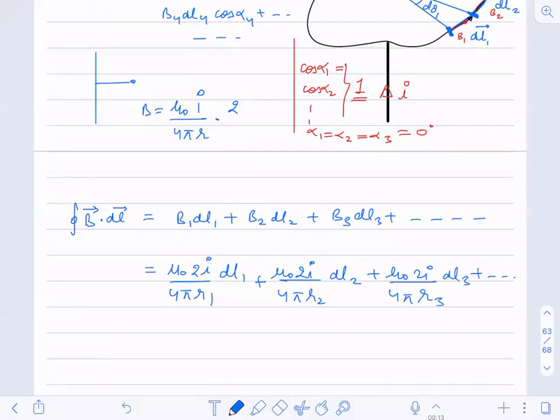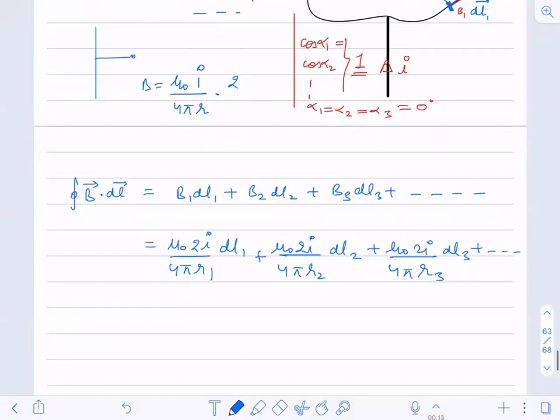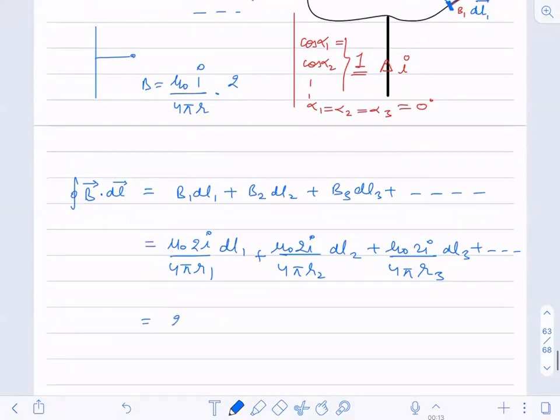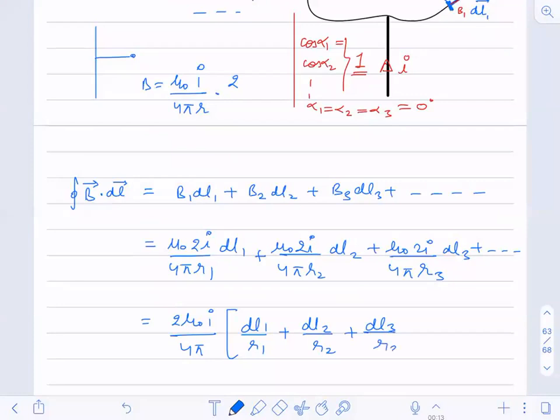Now 2 mu naught I divided by 4 pi I can take outside, and then I can write DL1 divided by R1 plus DL2 divided by R2 plus DL3 divided by R3 plus and so on.